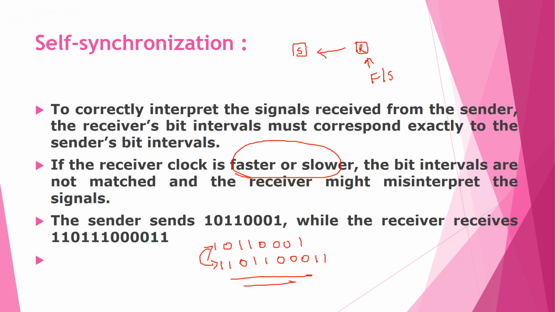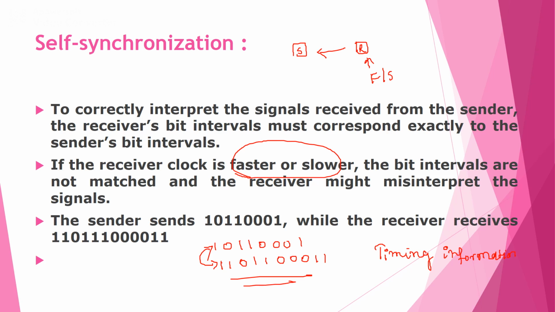A self-synchronizing digital signal includes timing information in the data. So we always have to include the timing information along with the data. This can be achieved if there are transitions in the signal that alert the receiver to the beginning, middle, or end of the pulse.